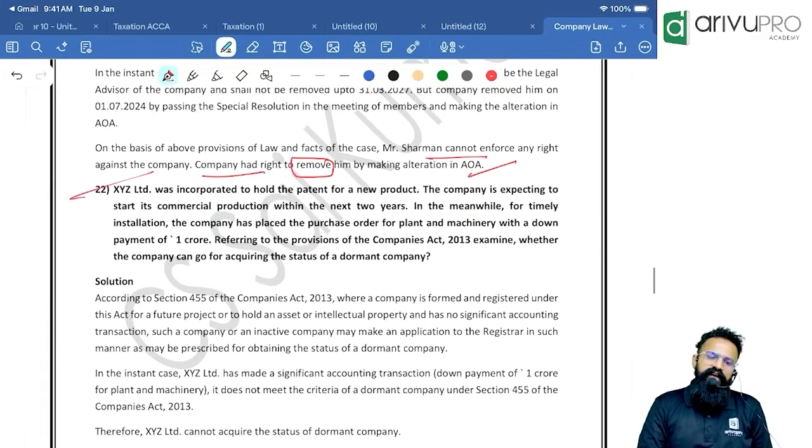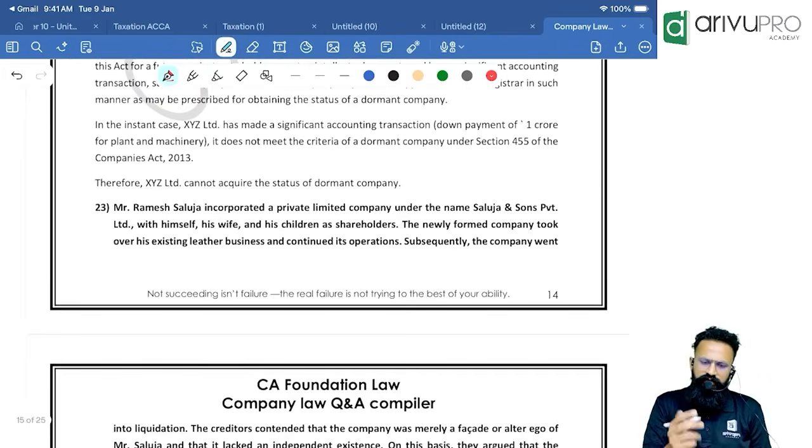Okay. XYZ Limited was incorporated to hold the patent for a new product. The company is expecting to start its commercial production. Similar to what we have already seen: dormant company, down payment, significant accounting transaction. It's not a small company. Not a dormant company.